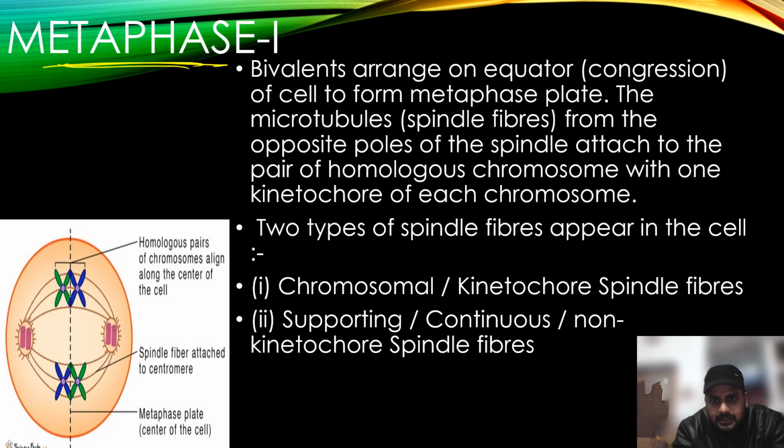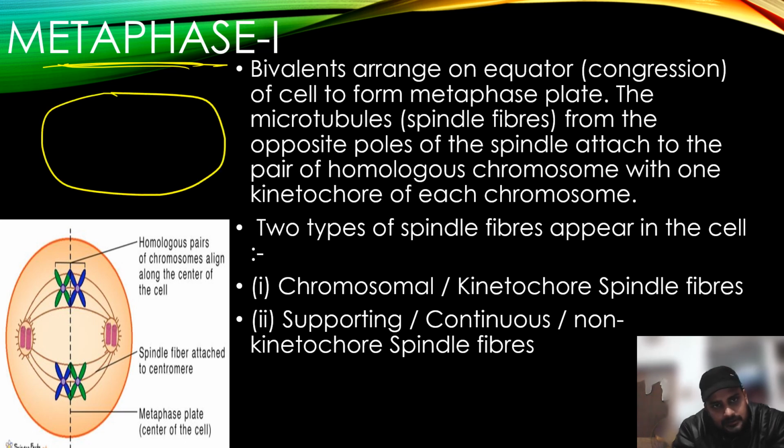Metaphase 1 is typical, like mitosis. All the chromosomes will congregate, that is, all the chromosomes will come to the equatorial plate like this.